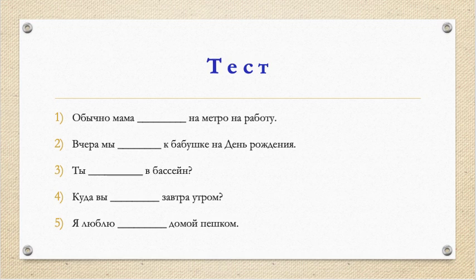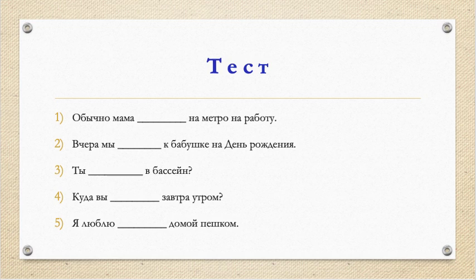Okay, sentence number 1. If we follow the algorithm, first, here we need the verb by transport because we have the noun metro. Then we need present tense because here we have an adverb обычно.